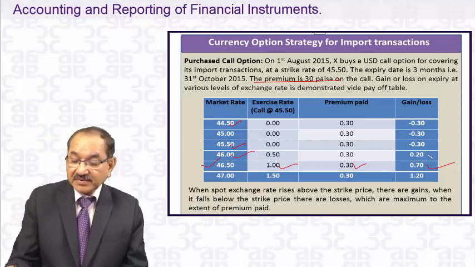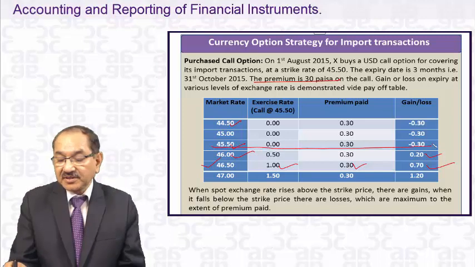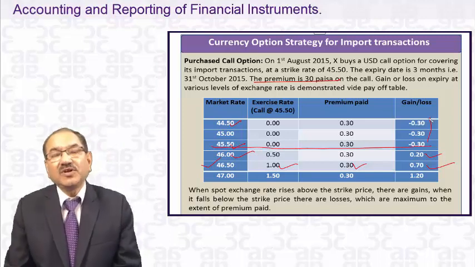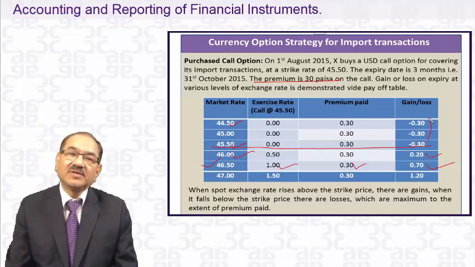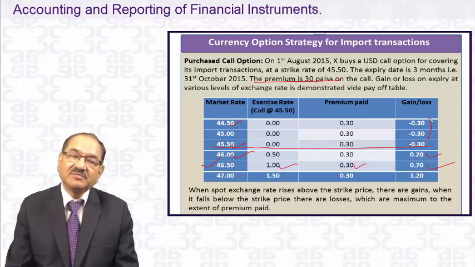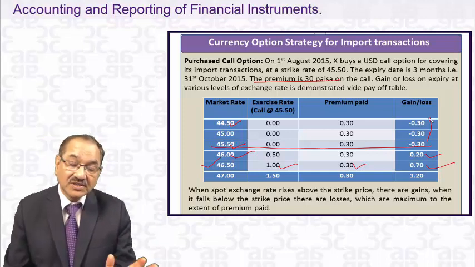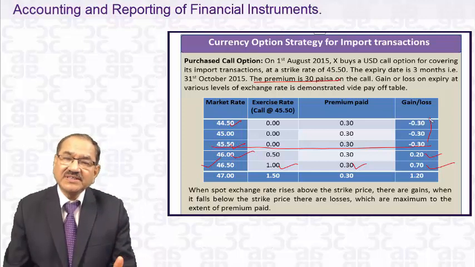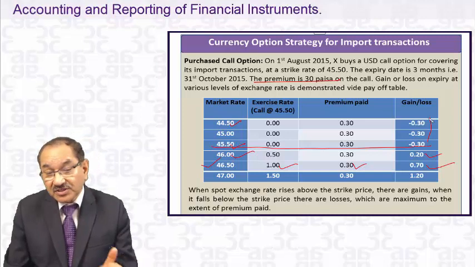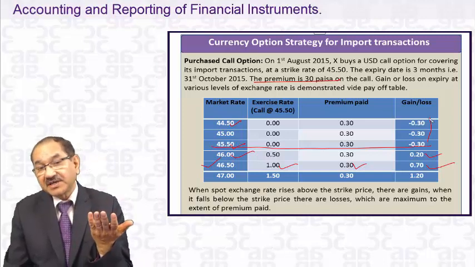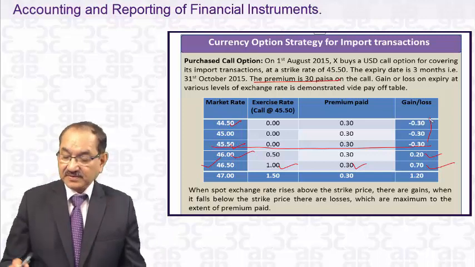In case of 46, net benefit is 20, and up to this point of the strike price, the loss is only 30 paisa. He will not exercise the options. Why should he exercise the option of purchasing the dollar at 45.50 when it is available in the market at 44.50? No exercise of the options. So the 30 paisa he has paid is a loss to him. After that, once the market price goes more than 45.50, he will exercise the options and he will get this much of benefit.